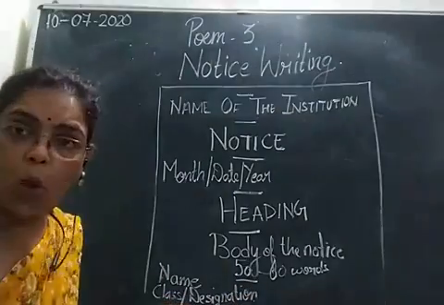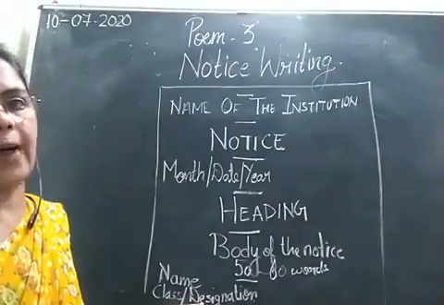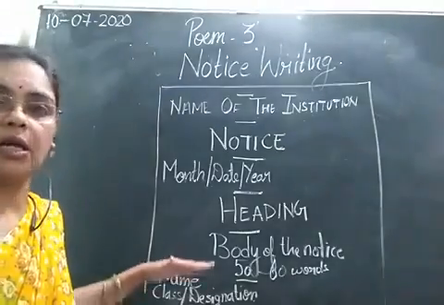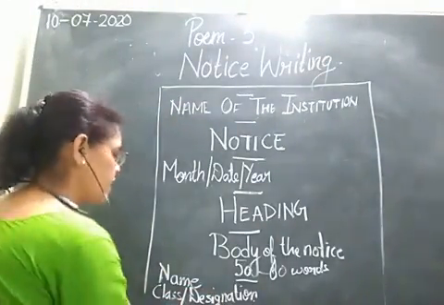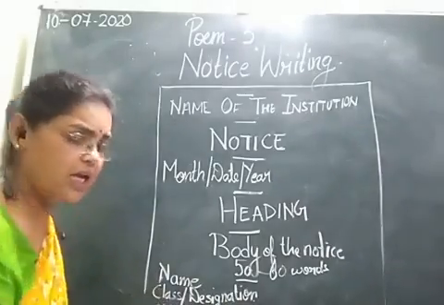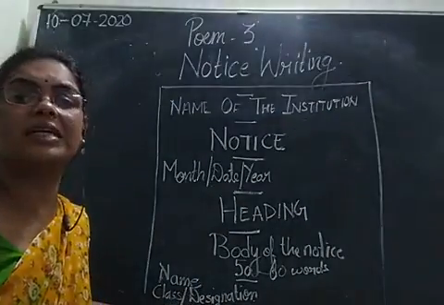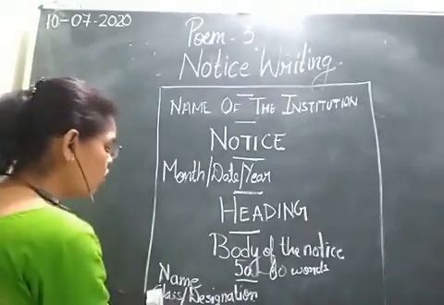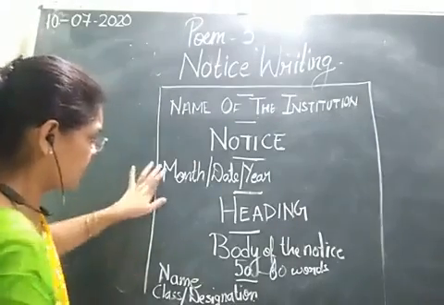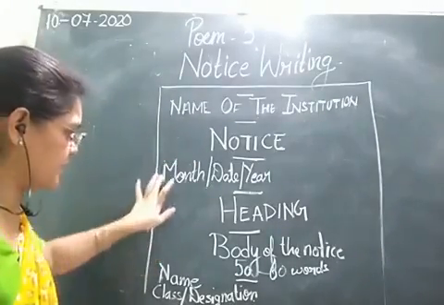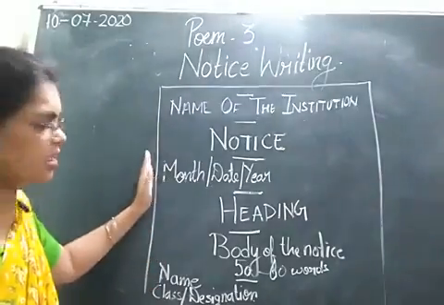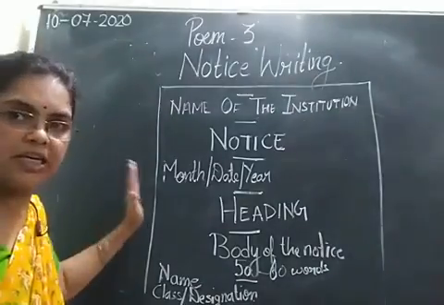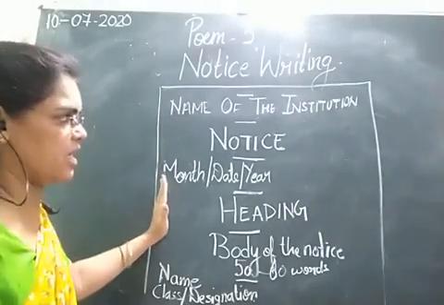Are you the head boy, head girl, house captain, sports captain, class monitor? This is known as designation. और अगर आपके पास कोई भी post नहीं है, so you can write your class and section. So आपको ध्यान में रखना है बेटा कि this and this should come one below the other so that the things look neat.